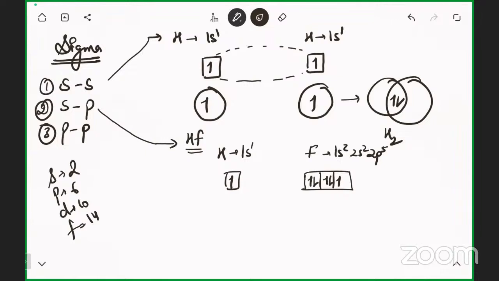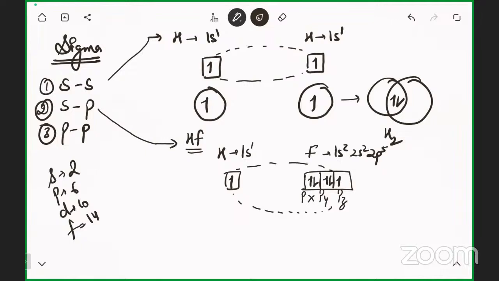Since we have 5 electrons, 1, 2, 3, 4, and 5. The p orbital has px, py, and pz. In pz, you can see there is one unpaired electron, so the hydrogen will overlap with the pz orbital.